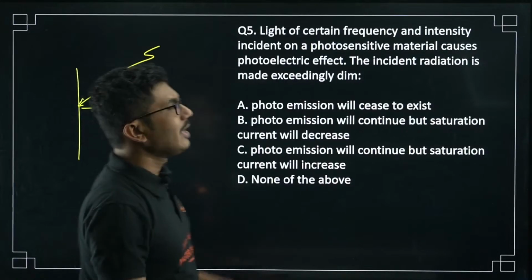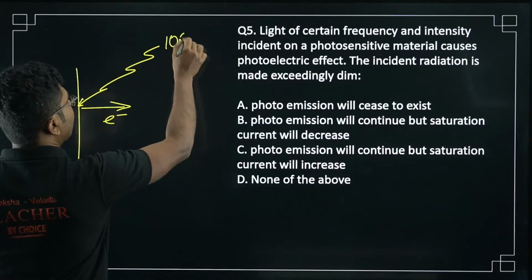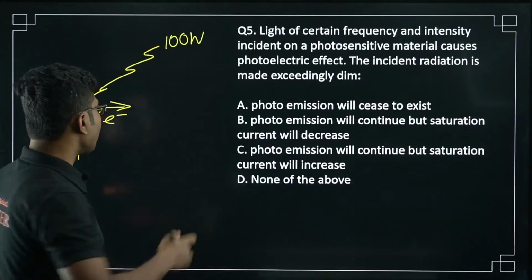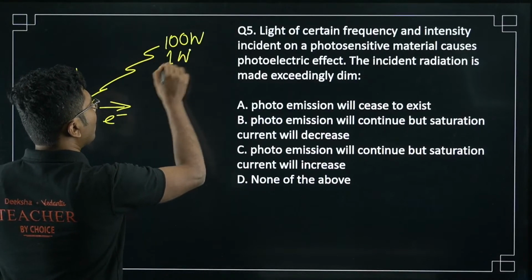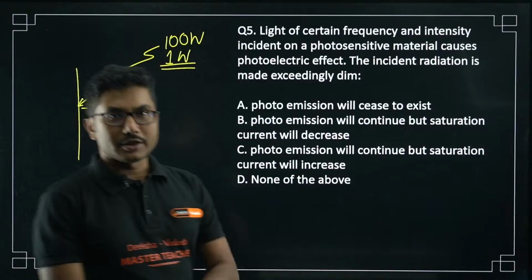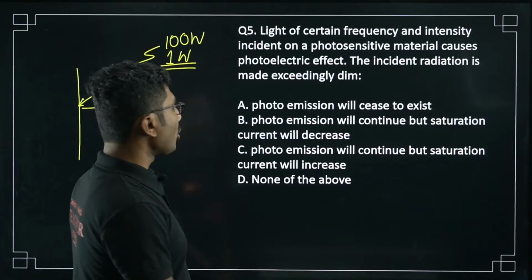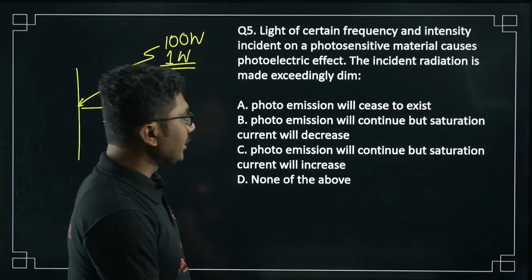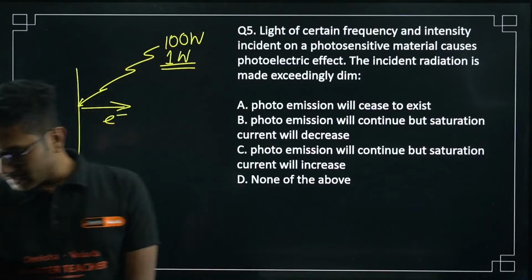Suppose you had a 100-watt lamp of some UV ray, and it was causing the photoelectric effect. Now you made it 1 watt. Will the photoelectric effect still continue or not? So that is the question. Photo emission will cease to exist. Photo emission will continue, but saturation current will decrease. Photo emission will continue, but saturation current will increase. None of the above. So, an easy standard question.